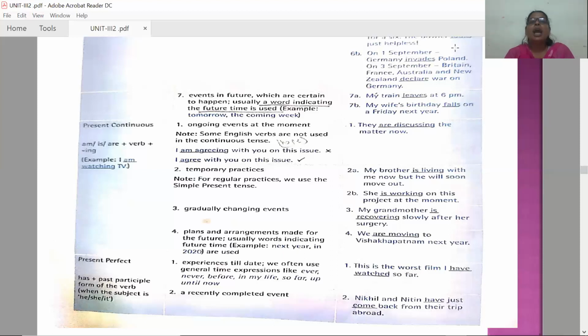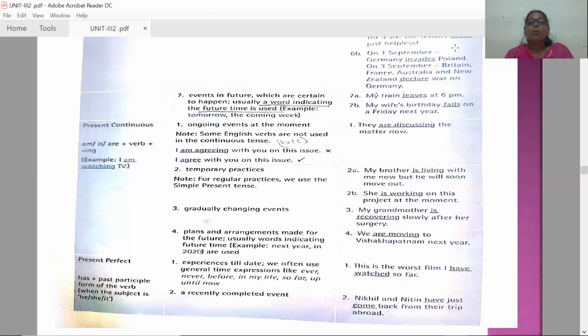Experiences till date. And the next one is a recently completed event. When an event completed, event means action. If an event completed very recently, you can use present perfect form. Let me tell you an example. Nikhil and Nathan have just come back from their trip abroad. Nikhil and Nathan have just come back. Verb form is have come, have just come back.